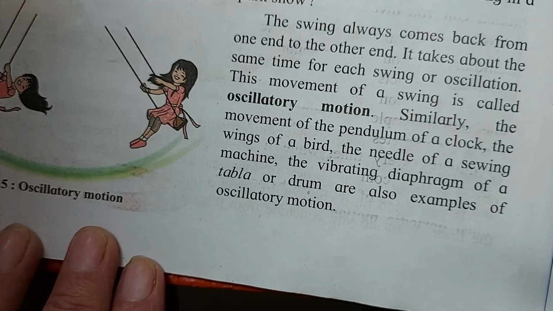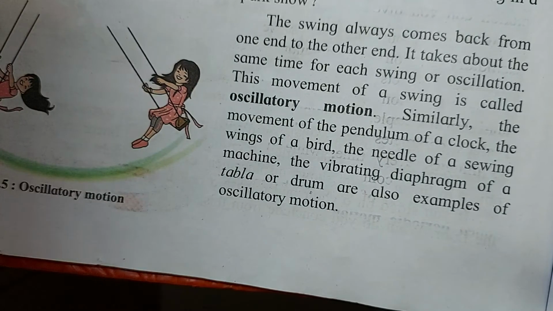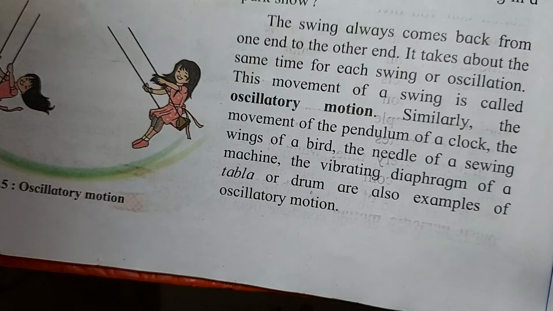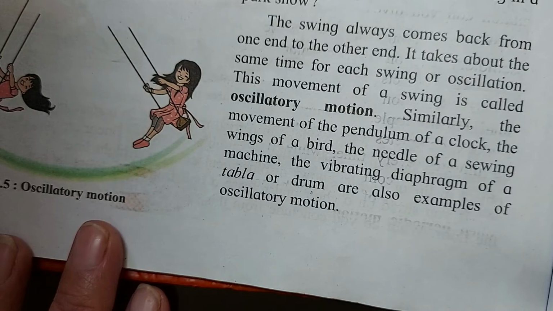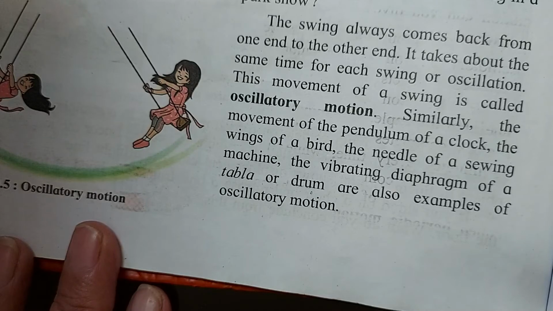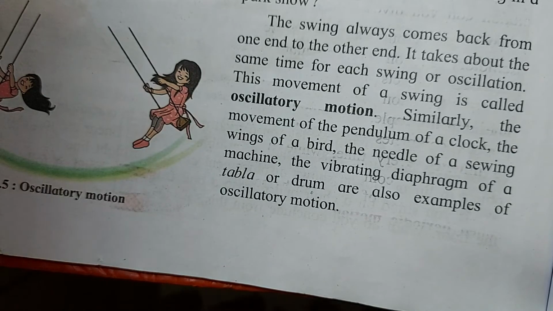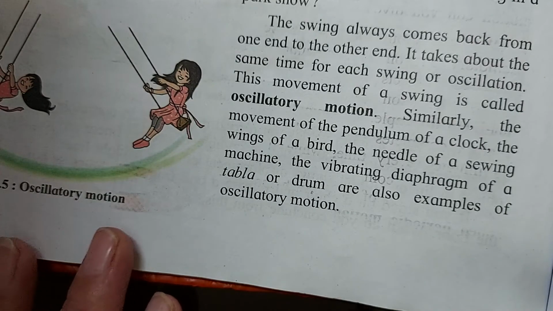In the same way, have you noticed the wings of the bird? They have to flap their wings to fly. So that movement is from up to down, again down to up, and so on. From up to down and down to up is one oscillation. Understood children? Now the needle of the sewing machine also goes back and front. So backward and forward movements.